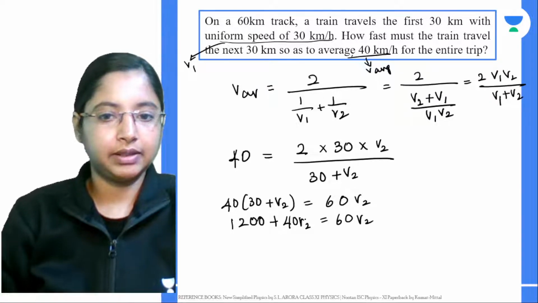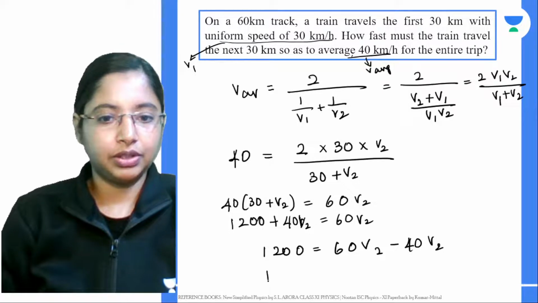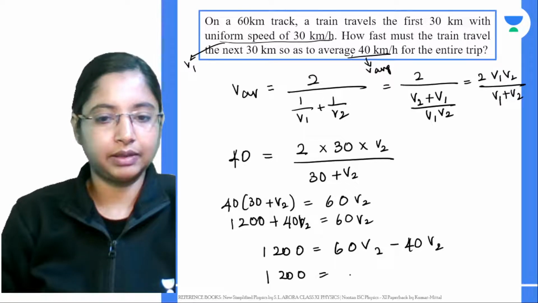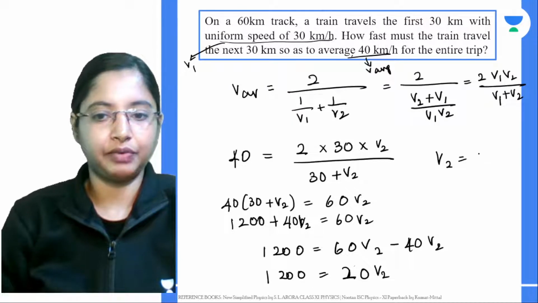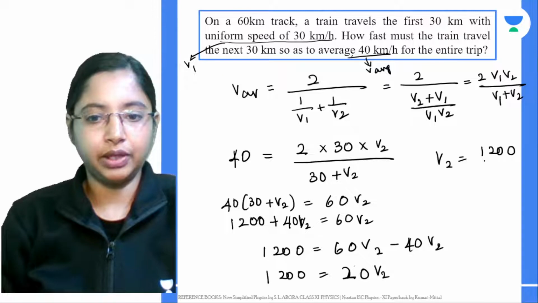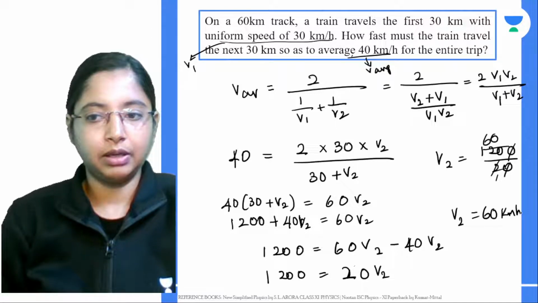Let's take the same quantities on the same side. This is 1200, equal to 60 V2 minus 40 V2, which is 20 V2. So the uniform velocity in the next half of the journey is 1200 divided by 20. So V2 is actually 60 kilometers per hour.